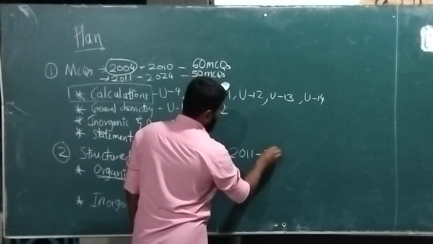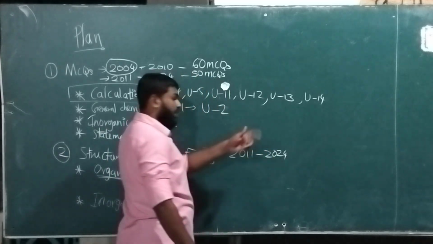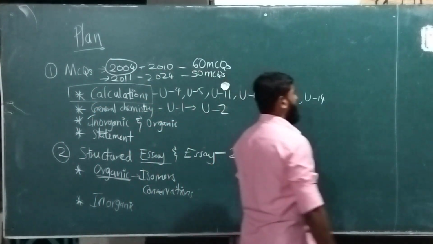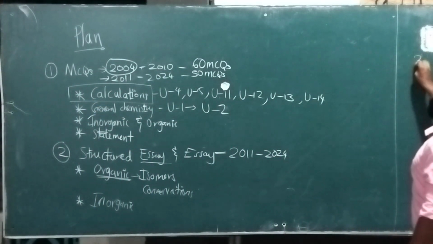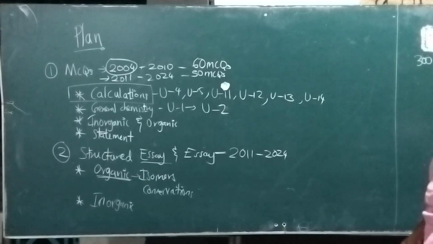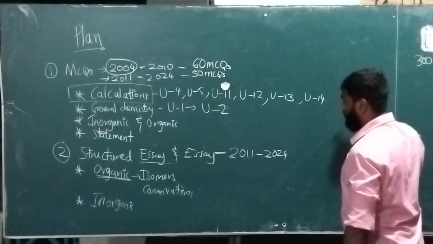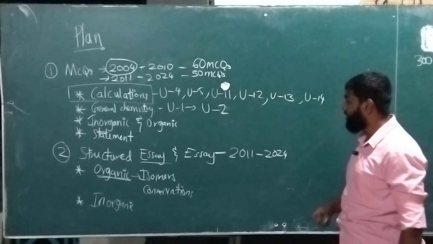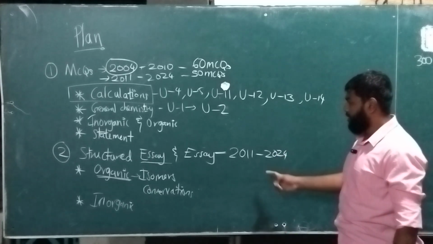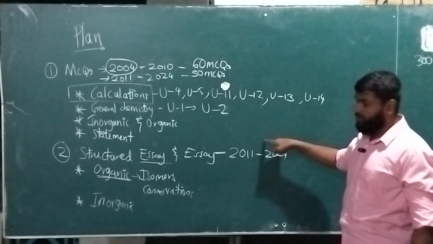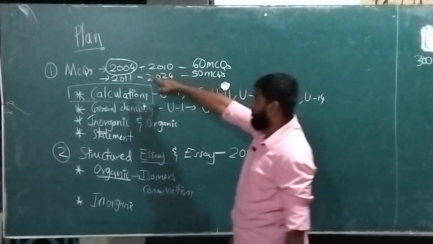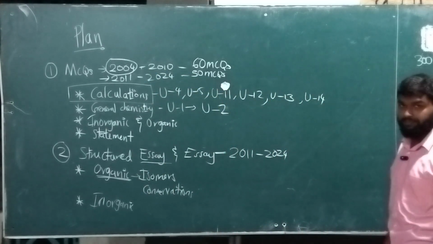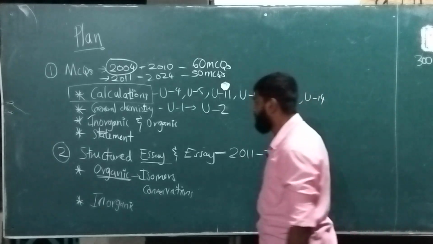2011 to 2024. If we have time, because we have nearly less than 200, 300 days actually. We have less than 300 days for the exam. So better if we can follow the recent past papers because there we have a format. And if we have time, we will try to do from 2006, 2004 to 2010, right? If we have time, right? And before that, we will finish this up.